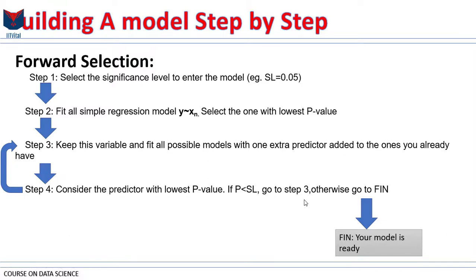Then we move to step 3. We keep this variable that we have just chosen, and we fit all other possible models with one extra predictor added. What does that mean? We have selected a simple linear regression with one variable. Now we need to construct all possible linear regressions with two variables, where one of these two variables is the one we selected.